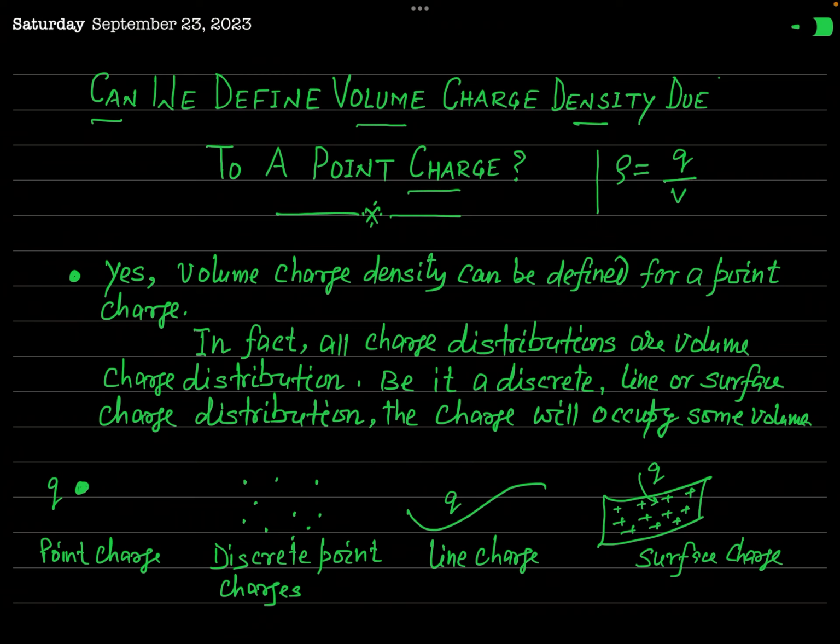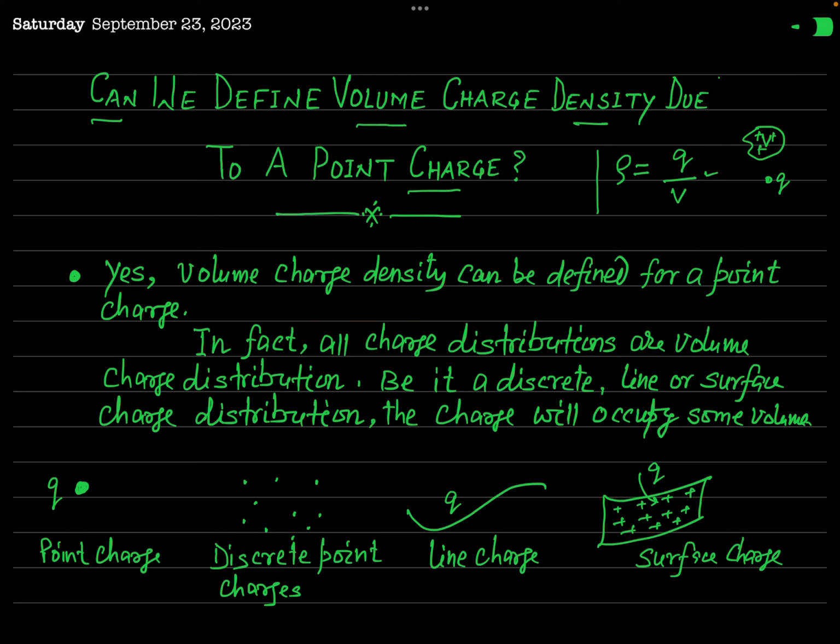It means we consider the charge distributed in a particular volume. Let us say V is this volume and Q is the charge distributed in this volume. Then we define the volume charge density as Q divided by V, charge divided by volume. So students generally think that when we talk about a point charge Q, then the volume charge density at the position of the point charge will be again Q by V.